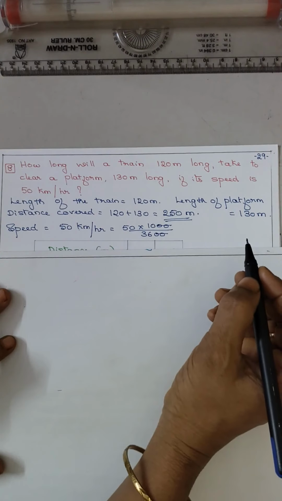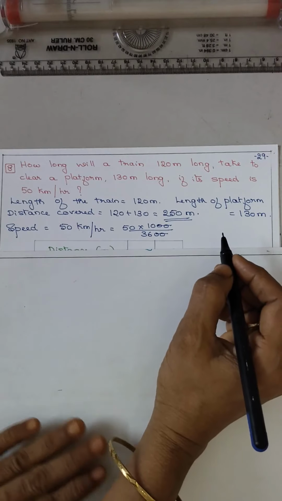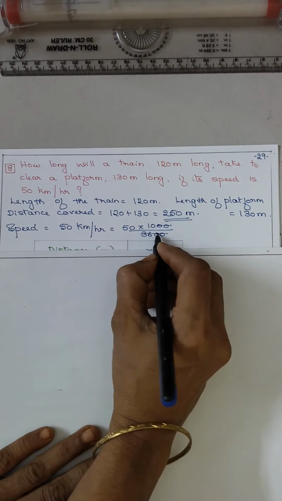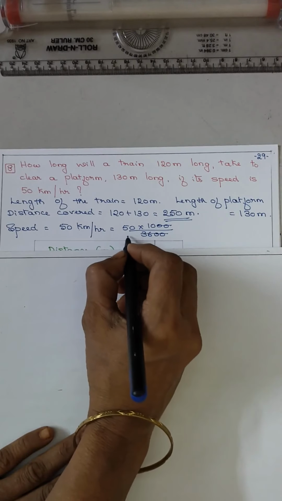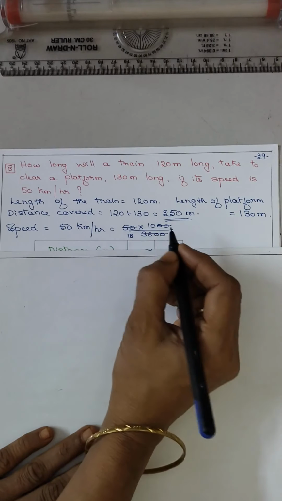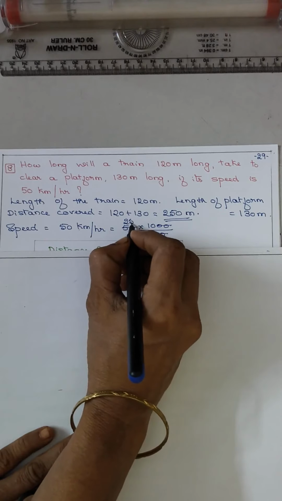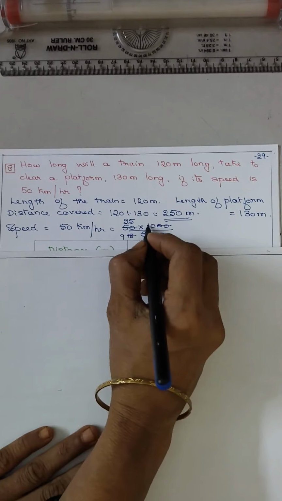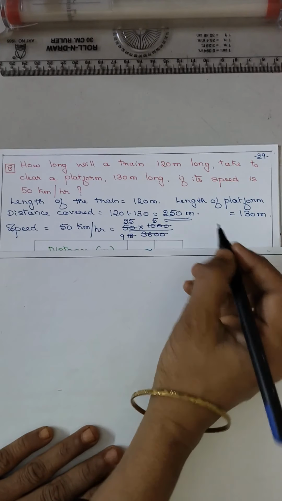Remember why? Kilometer to meter 1000 and hour to second 3600. 2 zeros cut. Now 36 and 50, so you can write 2 18s are 36, 2 25s are 50. Now 2 9s are 18, 2 5s are 10.